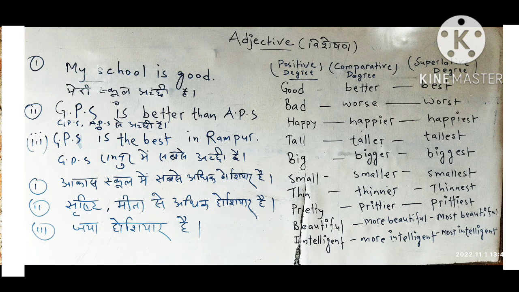Okay. And Jaya होशियार है. I'm talking about one girl, Jaya. So positive degree would be used. Jaya होशियार है. Jaya is intelligent. Okay. So you can use other adjectives: happy, tall, big, small, thin, pretty, beautiful in their comparative and superlative degrees. Okay, so don't forget to use than after comparative degree and the before superlative degree. Okay, that must be used. Okay, if you don't use them, the sentence would be incorrect.